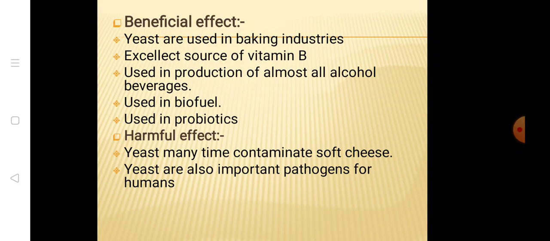After the general characteristics, we have seen the nutrition. In nutrition they mostly use a variety of different sugars. Then we have seen the reproduction. In reproduction they mostly go for budding. In that we have seen the short chain of cells called pseudomycelium. Then we have seen the beneficial effects and the harmful effects of yeast.